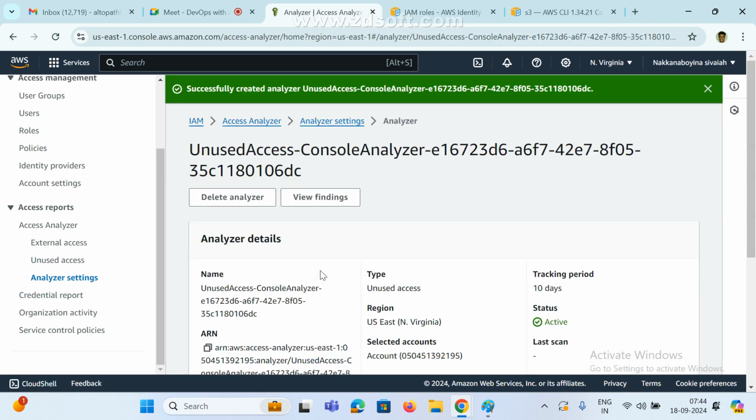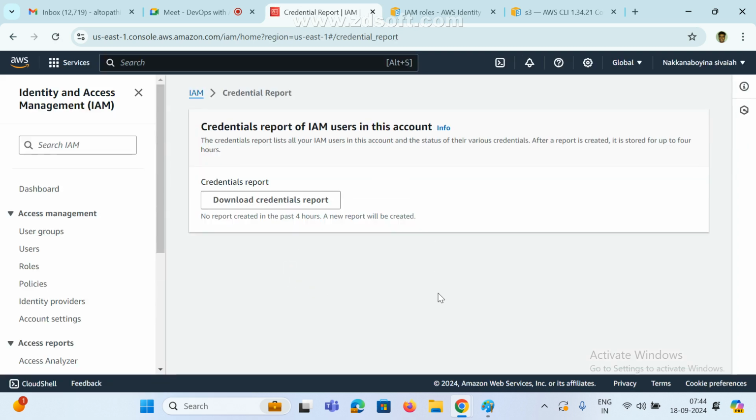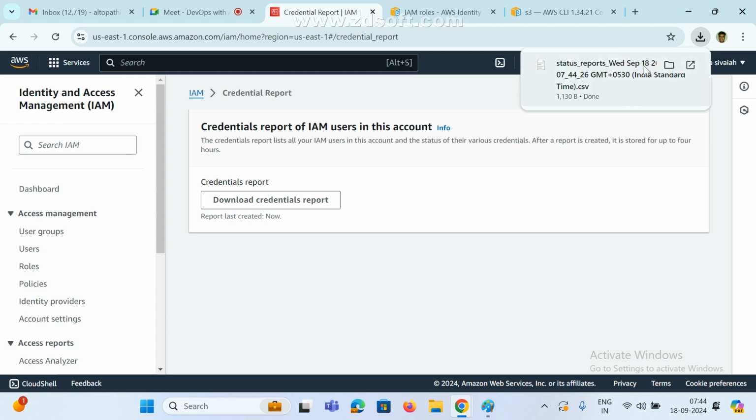Right now I don't have any data. After, if we create multiple users and don't use some user, that and all we can see in the credential report. Right now I have 3 users. Now I got some reports. We'll see what this report is.